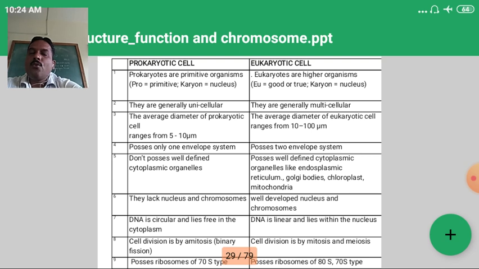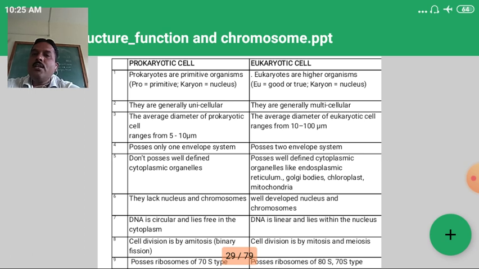Prokaryotes are primitive organisms, and eukaryotes are observed in higher organisms. Pro means primitive, karyon means nucleus. Eukaryotic: eu means good or true, and karyon means nucleus. Prokaryotic cells are generally unicellular, while eukaryotic cells are multicellular. The average diameter of a prokaryotic cell is 5 to 10 micrometers, and of a eukaryotic cell it is 10 to 100 micrometers.